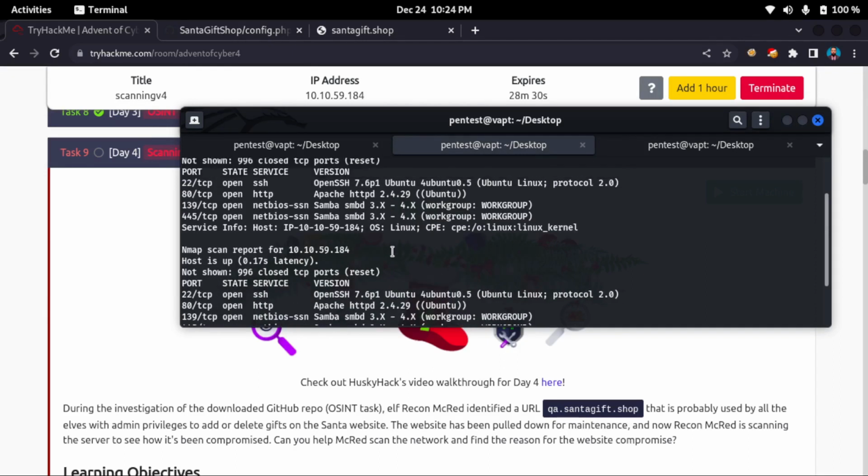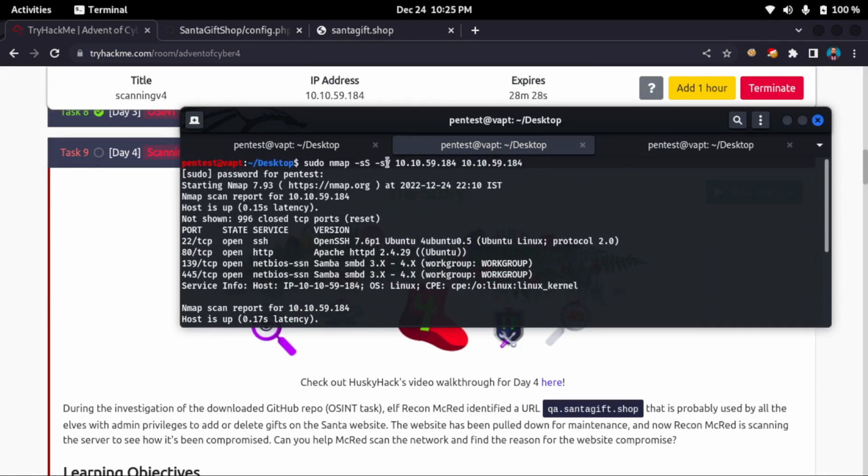So now I have already scanned using stealth scan, and also I have done version detection. You can also do an aggressive scan, -A. My target IP address was, actually, this is a typo I have done. I have pasted the IP address 2 times, but anyway I got the result.